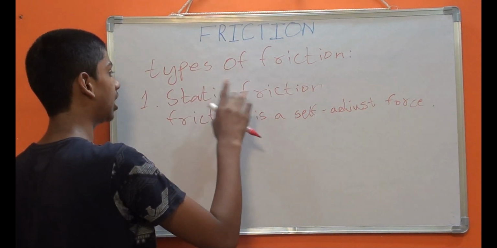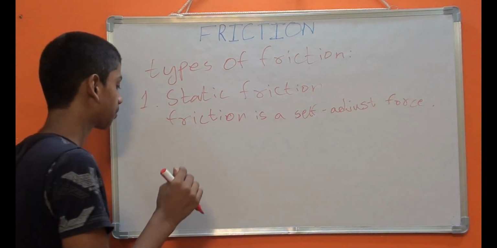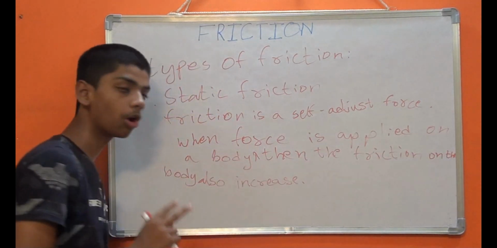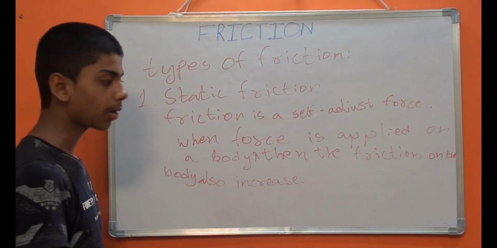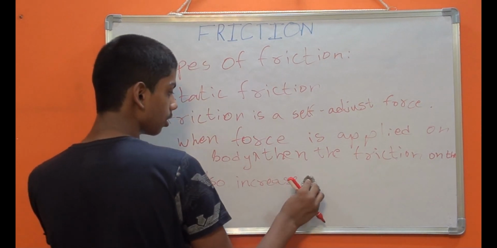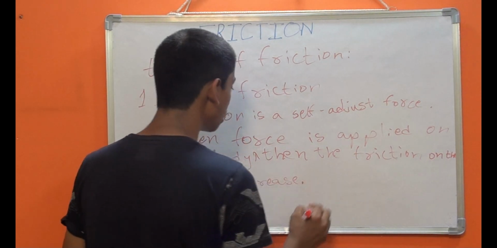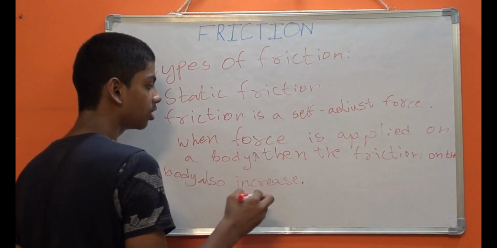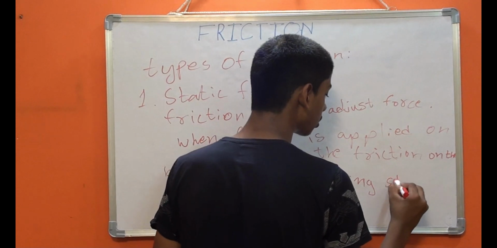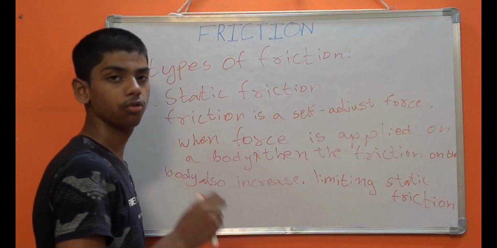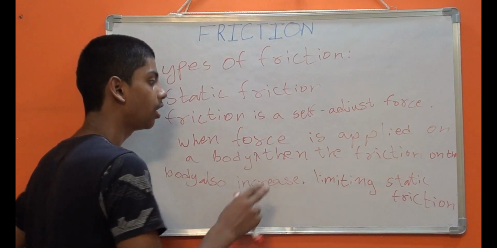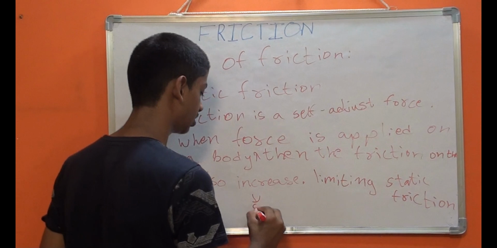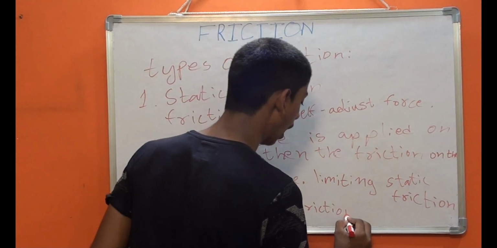Now let's see about static friction. Static friction means that as the force applied on the body increases, the friction on the body will also gradually increase.